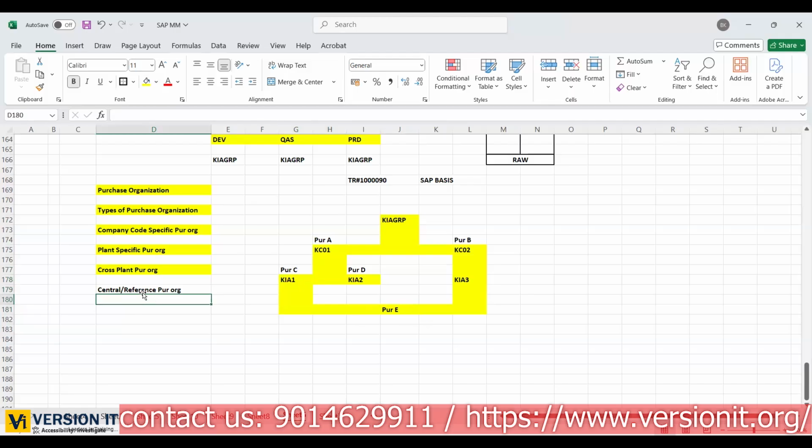Next, we have central or reference purchasing organization. Central or reference purchasing. So there will be one department.